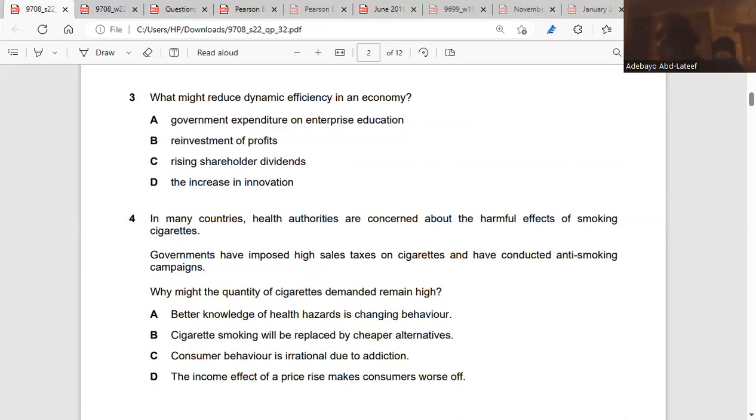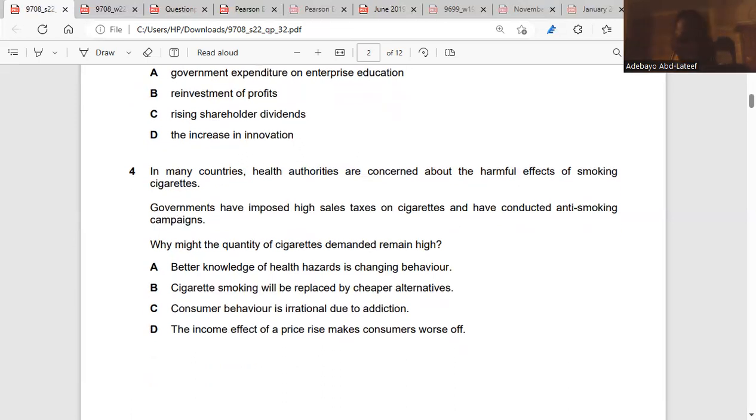But rising shareholder dividends means that instead of the profit being reinvested, the profit is being shared. So that means firms will not have enough money to invent. So that will not bring dynamic efficiency. Clear. So that means here they are thinking more of the shareholders than research and development or than consumers. Clear. So the answer is C. Question 4 or 5? Question 4. Question 3, C. Yeah.